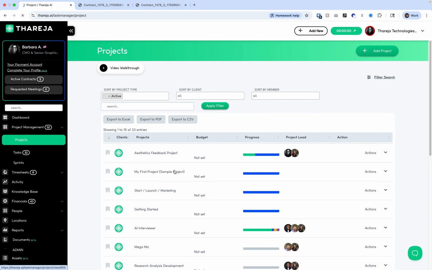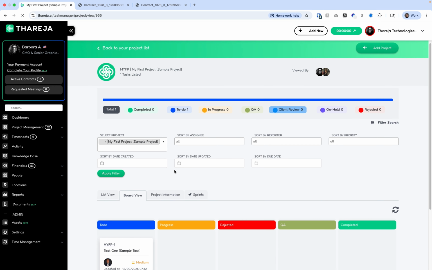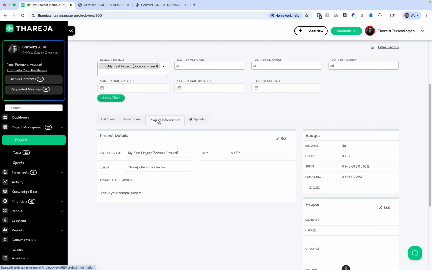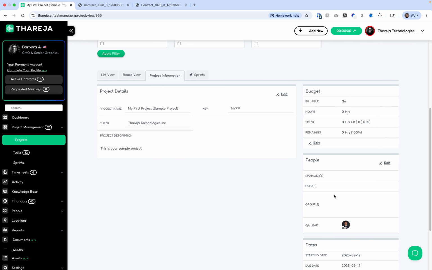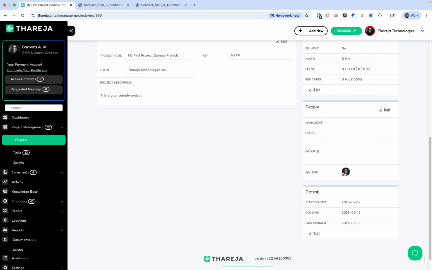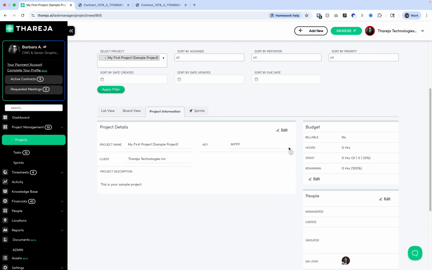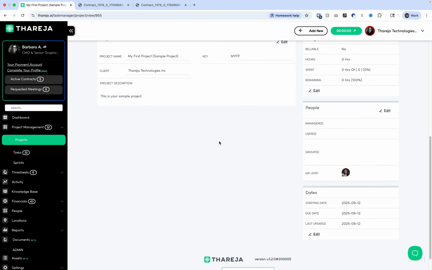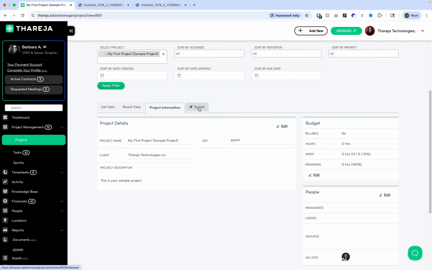So once you have your project done, you have your project page and your boards, then you can move things around, as well as your project information, so you can make sure that all that data is still added here for better management, right? Better planning, and you're going to be able to see in real time who is tracking time and how the progress is and everything here.